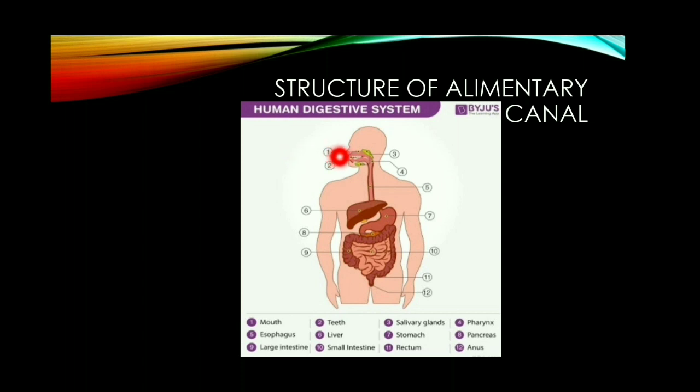It consists of mouth, buccal cavity, pharynx, esophagus, stomach, small intestine, large intestine and anus. The small intestine consists of three parts, that is duodenum, jejunum and ileum. The same way, large intestine also consists of three parts. They are cecum, colon and rectum. Let's study one by one. First, mouth. The mouth leads into buccal cavity.